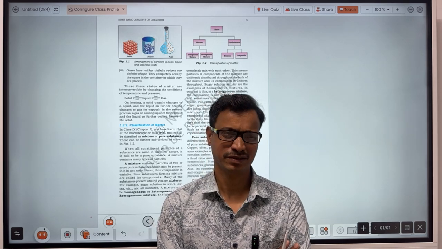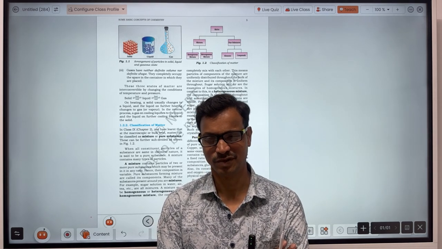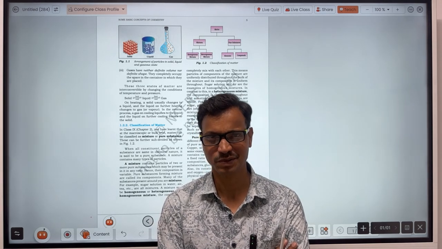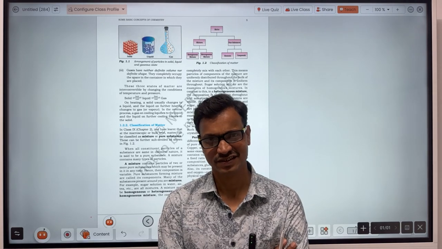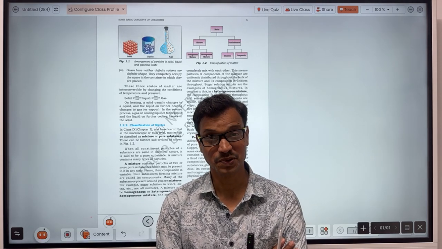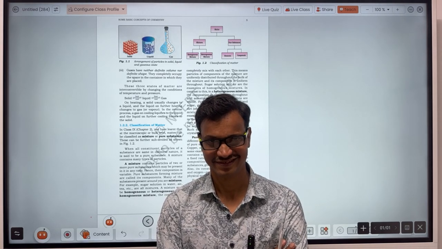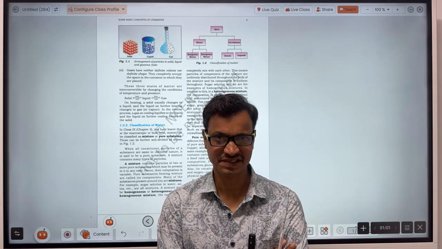The difference is the quantity of minerals, but in both types of water there will be minerals. So that's also not pure water.